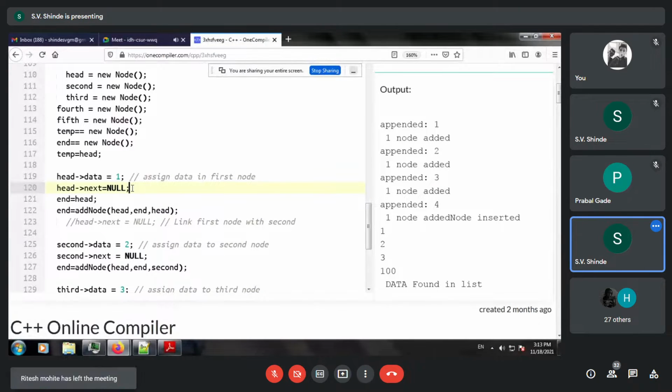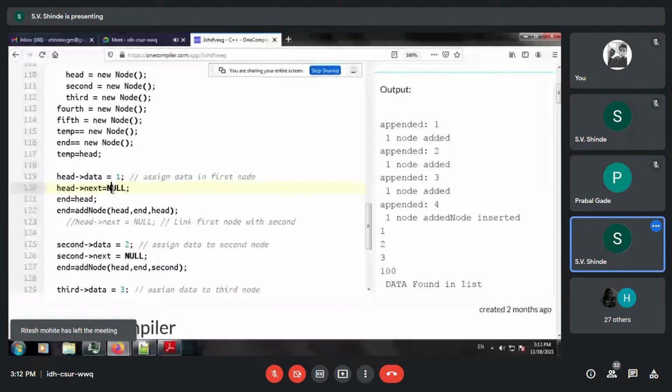So just make a simple change, head arrow next is equal to head. This will make it loop on itself and it will not move further. Then end is equal to head. So naturally now end arrow next is head.